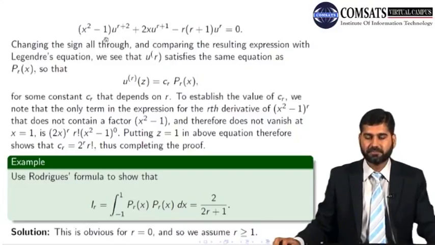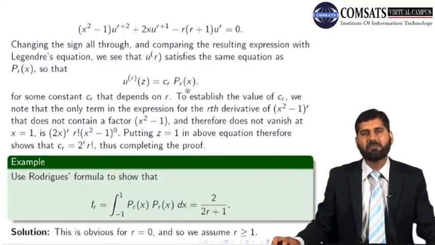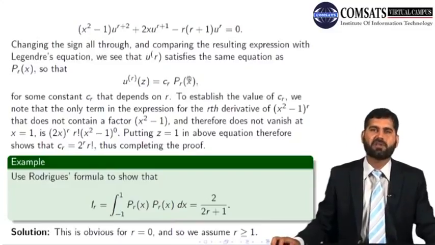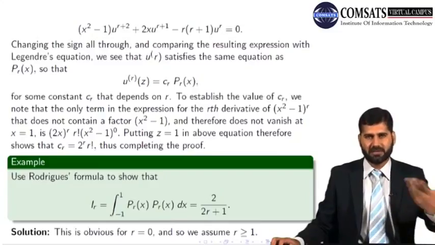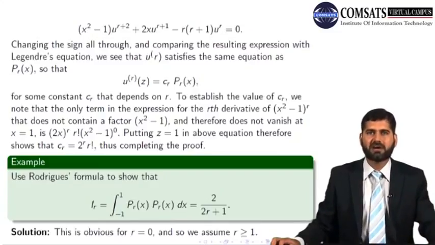All right? So if you compare the resulting expression with Legendre's equation, we see that u_r satisfies the same equation as P_r, because u_r satisfies Legendre's equation, and we also know that P_r is the solution of Legendre's equation. So your u_r should be a multiple of P_r. In general, you can write a constant times P_r, if not exactly P_r. They will only differ by a constant multiple.